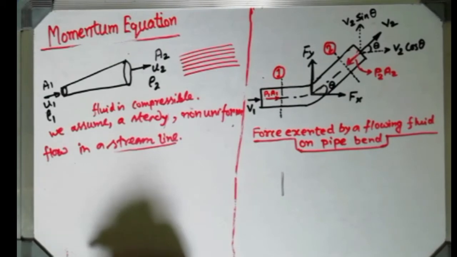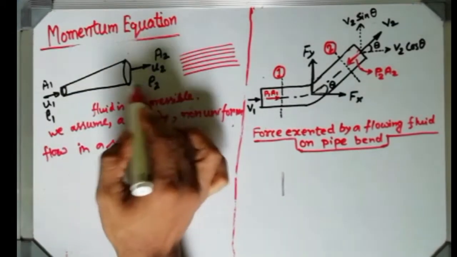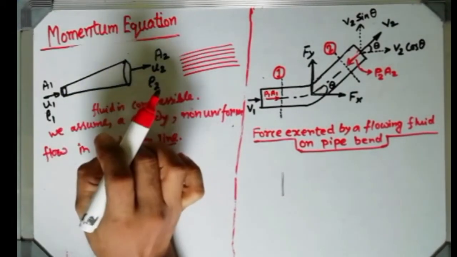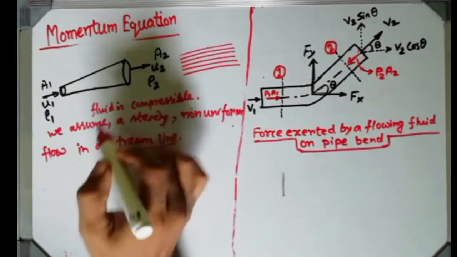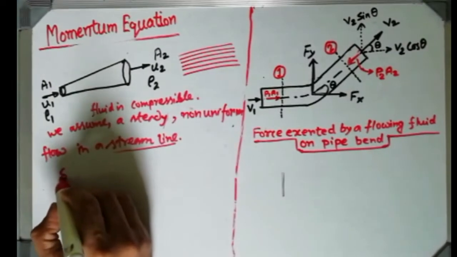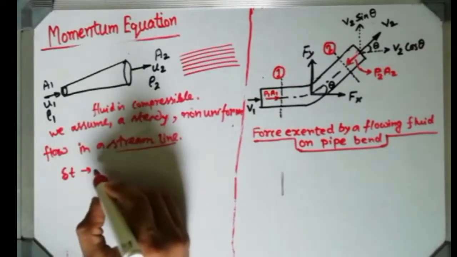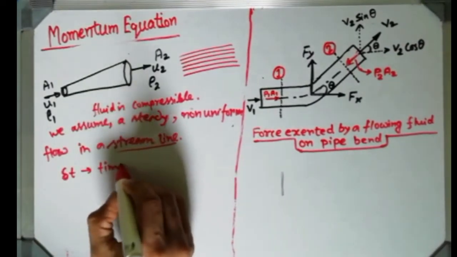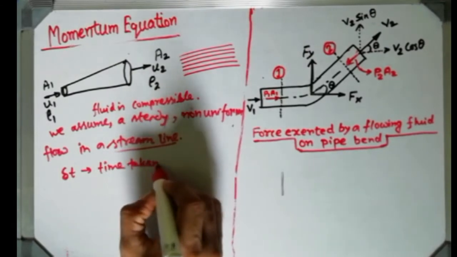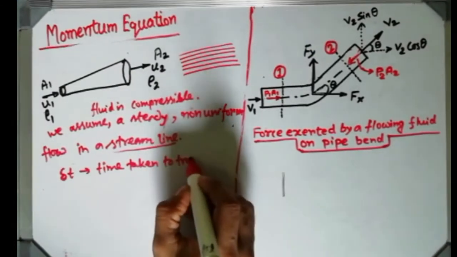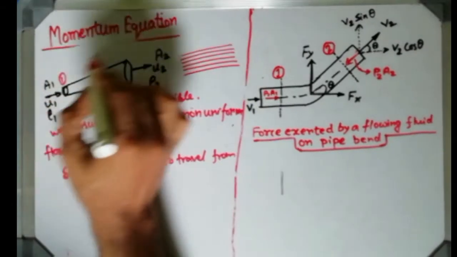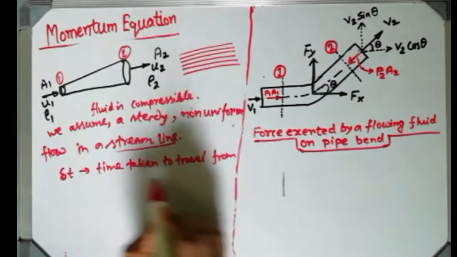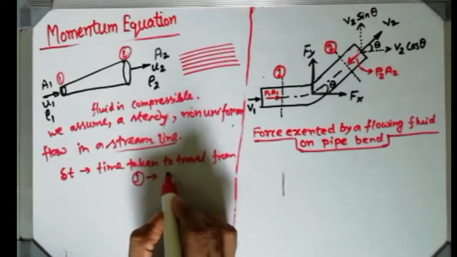And I am also considering that from here to here, a fluid element from inlet to outlet, it is taking a del t time to travel. Del t means a very small amount of time taken to travel from, suppose this is section 1, this is section 2, from 1 to 2.